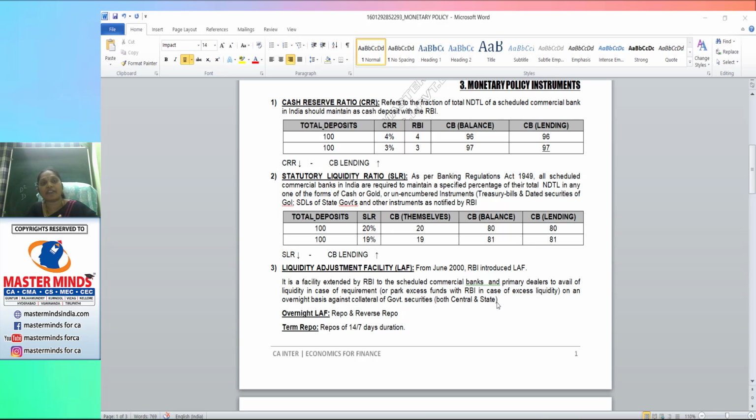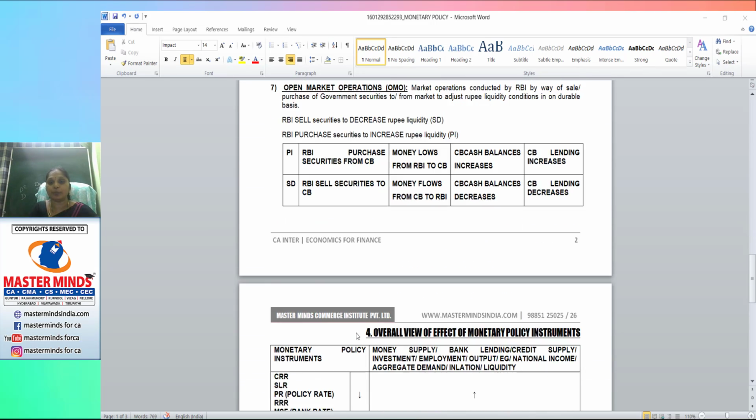If the commercial banks are in need of liquidity, they can borrow from the RBI, on an overnight basis. On the business day night they will borrow or lend, and the next business day night they will repay or accept, against collateral securities. This is explained in the form of repo and reverse repo.